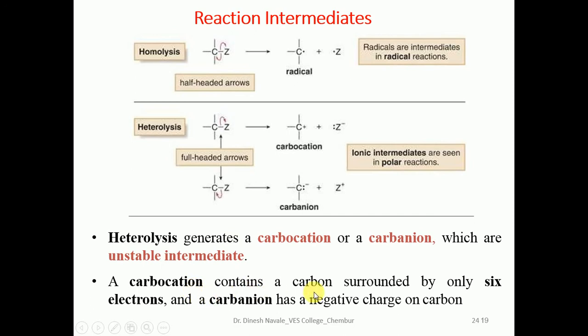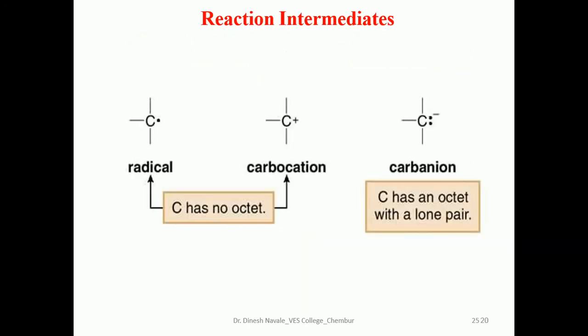Now the carbocation contains a carbon surrounded by 6 electrons. In some previous slides we have seen that the carbocation is sp2 hybridized with trigonal planar geometry, and the carbanion is sp3 hybridized with tetrahedral geometry. So we have already seen the geometry and hybridization of the carbocation as well as the carbanion. This is the basic difference between the free radical, carbocation and carbanion. A free radical has 7 electrons, a carbocation has 6 electrons, whereas a carbanion has 8 electrons, so the octet is full. Here 2 electrons are less for the octet, and here 1 electron is less for the octet.